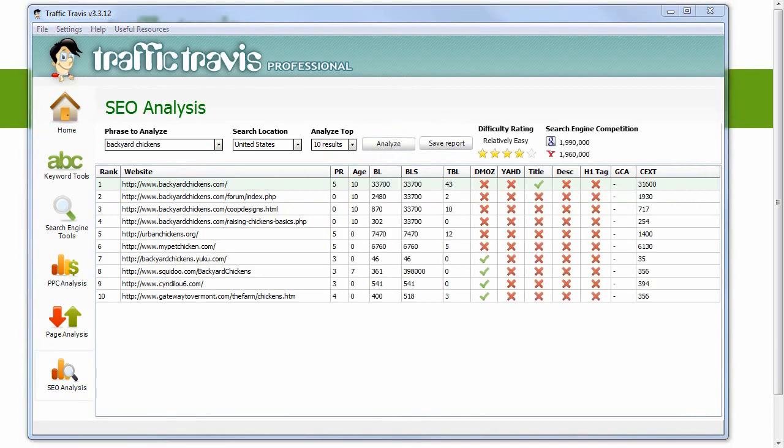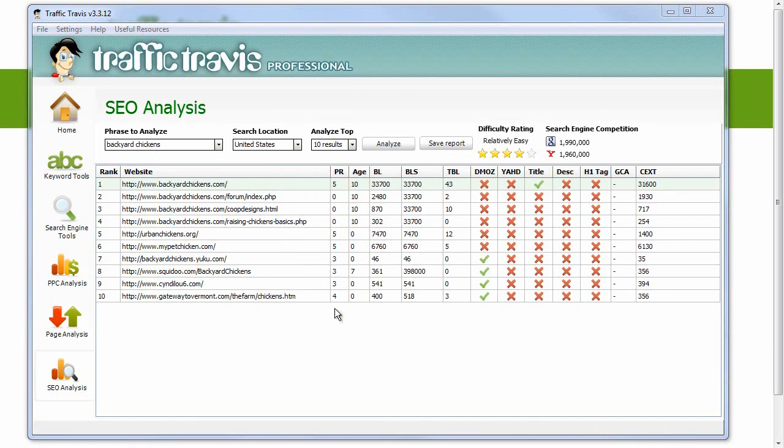So I went ahead and paused it because that actually took a couple minutes. But these are the results. And just to keep it simple, for right now we want to look at PR, which is the page rank, which is the authoritative score that Google gives websites, and the backlink score. And for this keyword, backyard chickens, we can see that the PRs for most of these sites are between 3 and 5. There's a couple zeros. And for backlinks, most of the sites are in the hundreds, with a couple up in the thousands.